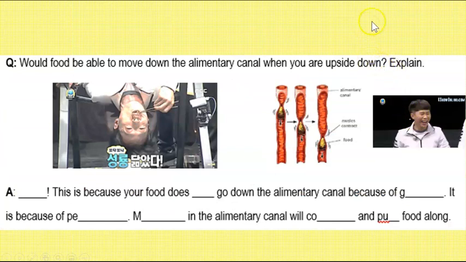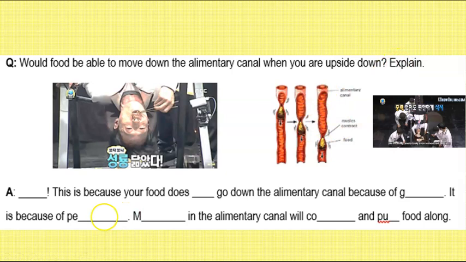Okay, so let's look at this very simple question, which you will find in your notes. Would food be able to move down the alimentary canal when you are upside down? Okay, so before we do that, that's quite an interesting video for you.